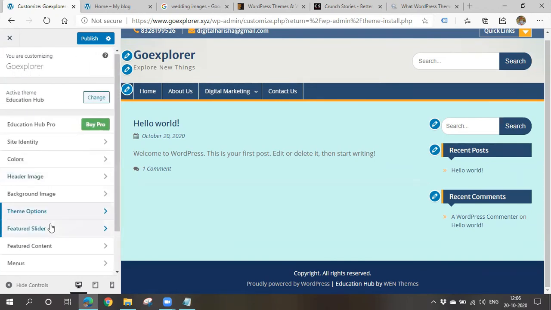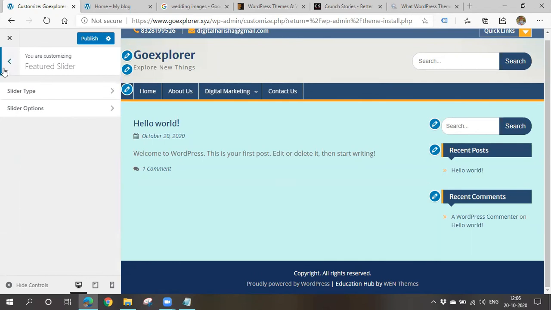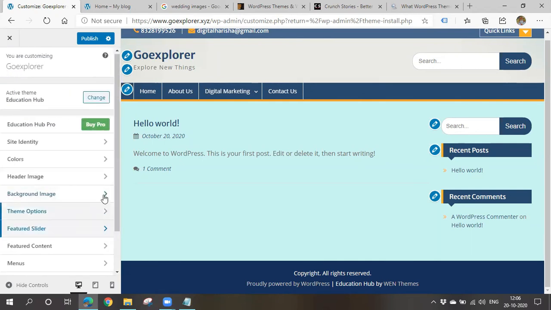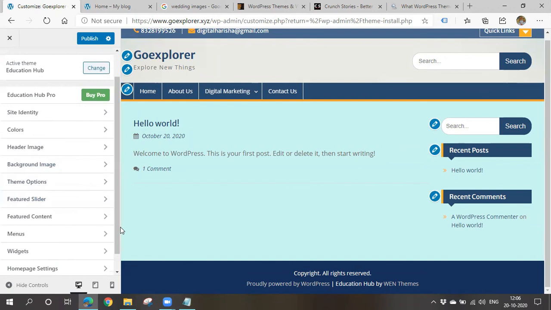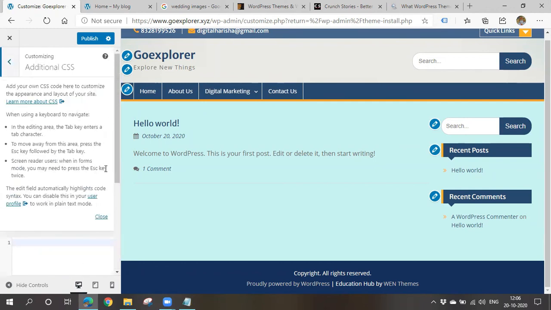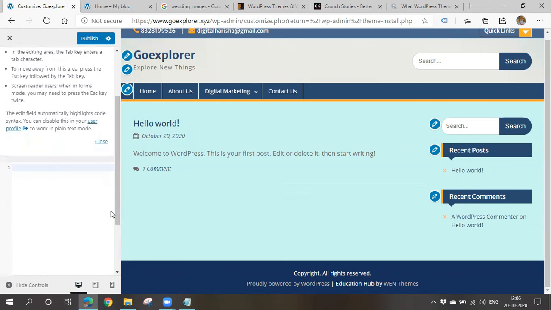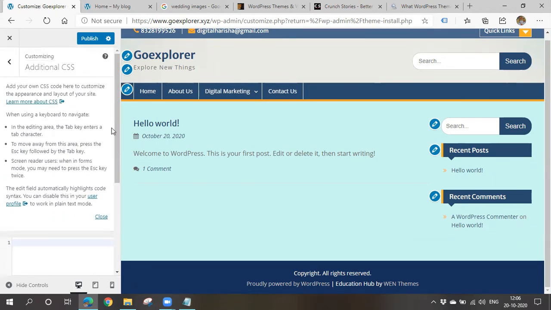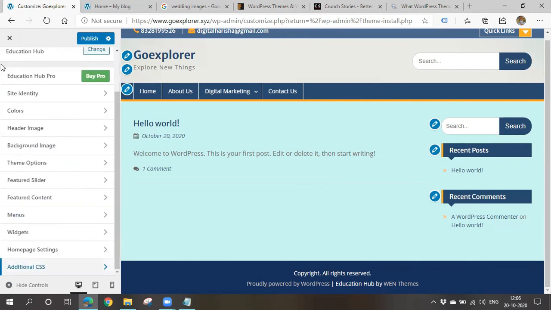So featured slider: if you want to apply any image slider, you can also add such things. Widgets and all, I'll be saying about them later. If you know any coding and want to add some coding, you can add it here in the additional CSS section. Right. Now I'll click on publish.